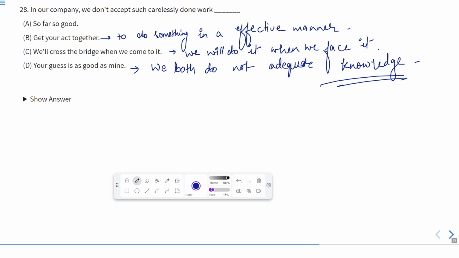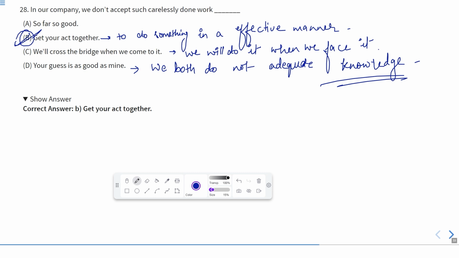So far so good is also not the phrase for this. In our company we don't accept such carelessly done work. Here it may be possible that a manager or the boss is warning the employees that he will not accept such carelessly done work. So all the employees need to do the work efficiently or effectively. So B is the correct answer, that is get your act together.